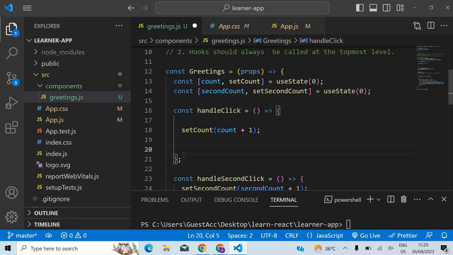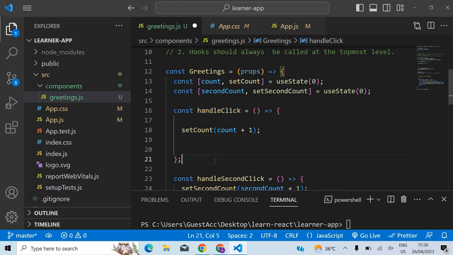Okay, and the reason why you should not put it here is because generally when you do like that, right, it will be inside a function like this. Okay, so this function, only if this function is called, that hook will be called, right? If this function is not called, the hook will not be called.